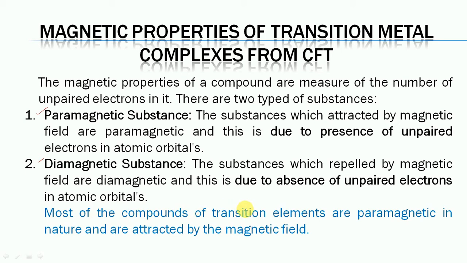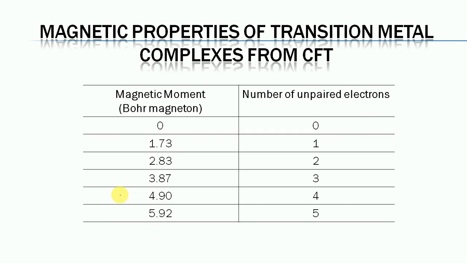Most of the compounds of transition elements are paramagnetic in nature and they are attracted by the magnetic field. If there is no unpaired electron, then the magnetic moment, which is measured in Bohr magneton, is 0, and the substance is diamagnetic in nature.